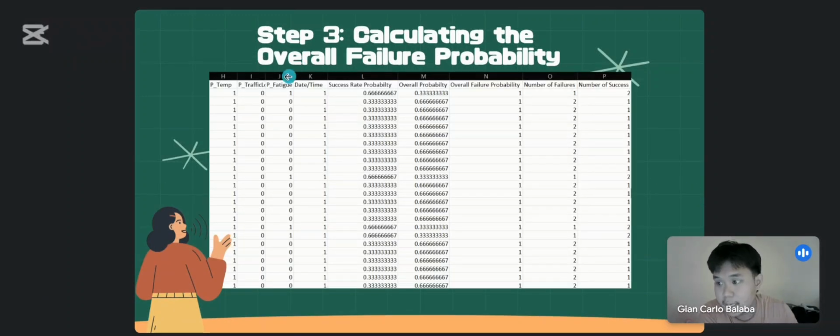And here's step 3, sir. We get the probability of our highs and lows for P-temp, P-traffic, and P-fatigue. 1, sir, represents high and 0 represents low. And here's the date. For the success rate probability, we got it by adding these three, P-temp, P-traffic, and P-fatigue, and the sum is divided by 3 because there are three trials here.